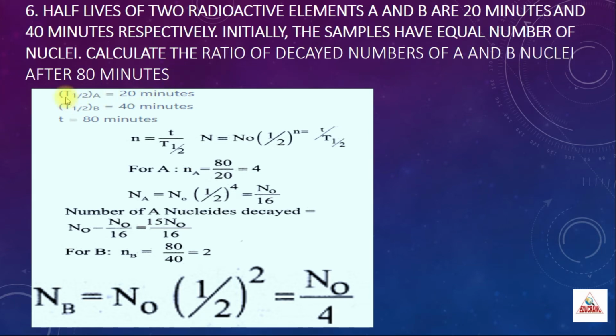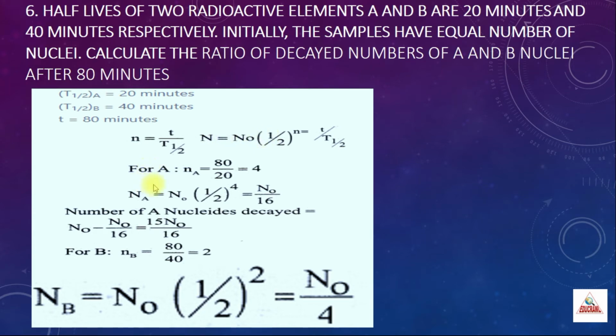So the given data is: T half of A is 20 minutes, T half of B is 40 minutes. The total time given is 80 minutes. That is, after 80 minutes we have to calculate the ratio of decayed numbers of A and B. So the given time is t equal to 80 minutes. You know the relation: the number of half-lives n is given by the total time divided by T half. We are going to use this formula. The next formula we are going to use is N is equal to N naught into half power n, where the small n is given by t divided by T half. These two formulas only we have to use.